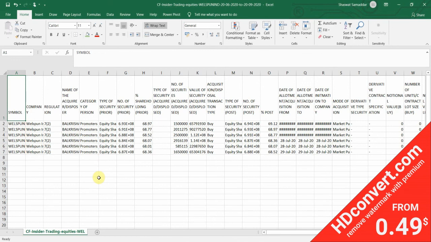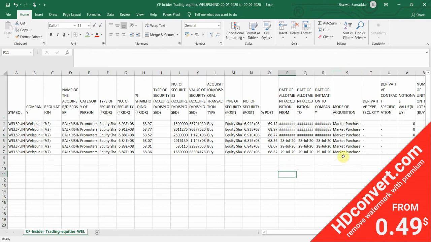So let me just widen this column. Yeah, as we can see, every stock of Welspun India has been bought by the promoter or promoter groups through market purchase. Okay, now we can go to the next step. Now we will calculate the total number of securities acquired and the total value of securities. So why are we calculating this? To calculate the average price at which the promoters made a position in this particular stock.